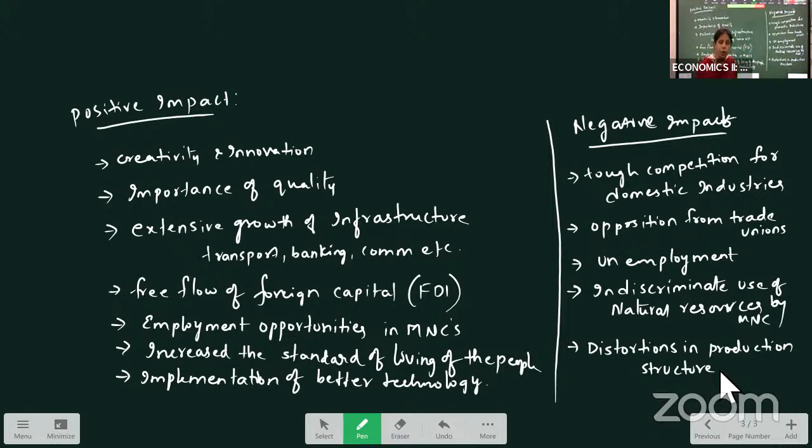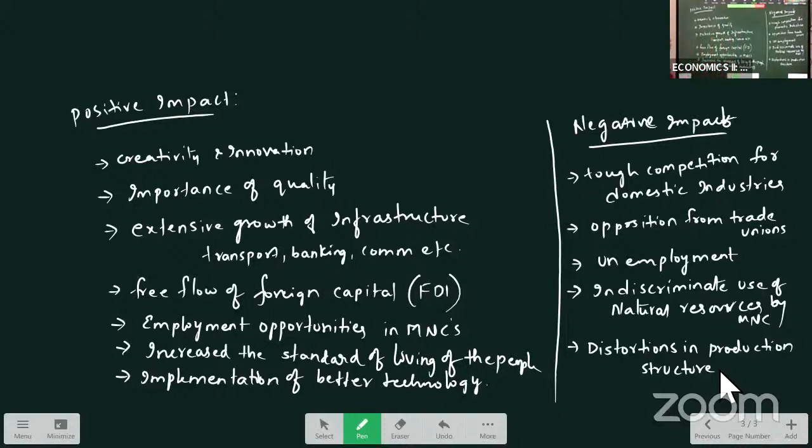When technology is used instead of labor, it creates unemployment. And indiscriminate use of natural resources of the domestic country by MNCs. Our resources are used by multinational companies, but the profits are taken by that country only. They are not given to our country. Our resources are going out of our hands. And disturbances in our production structure: more supply than demand, no value for the products, all such disturbances are there in the production structure.